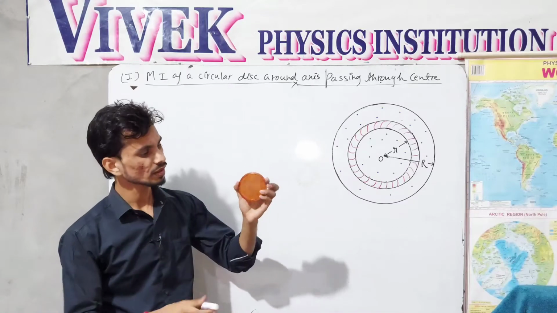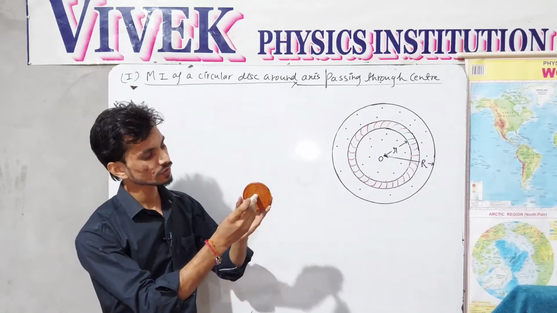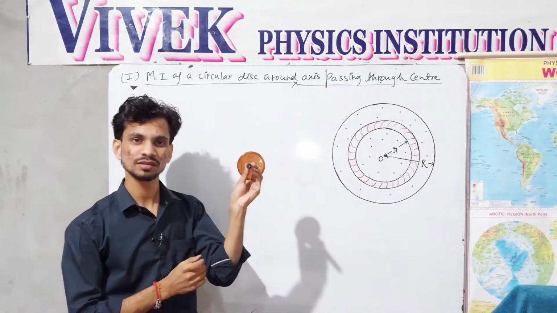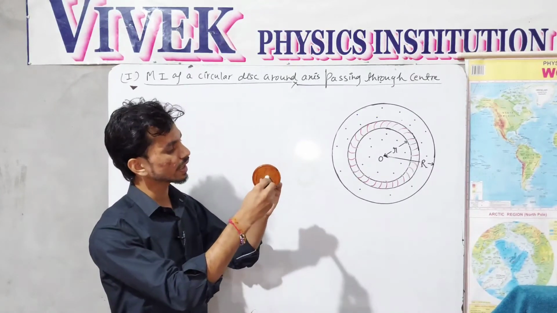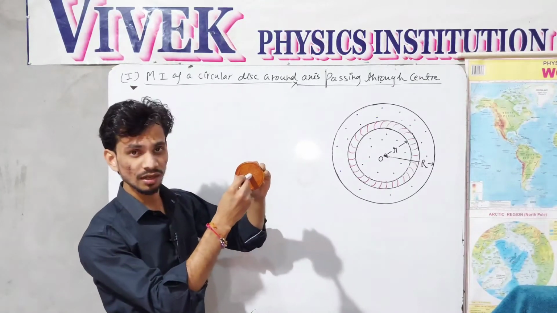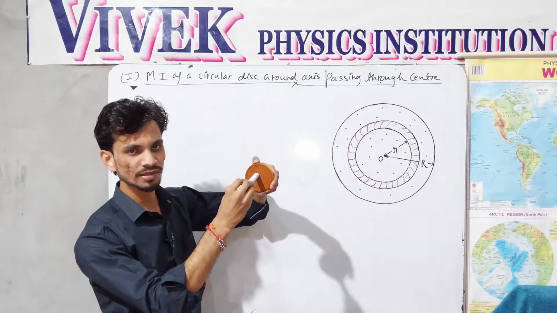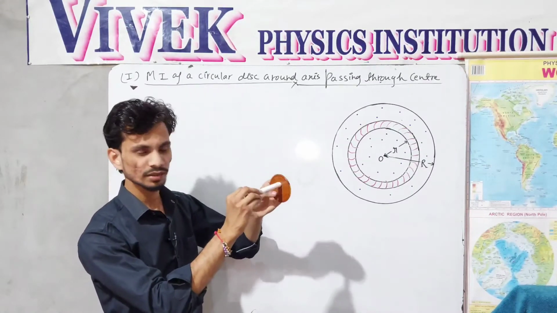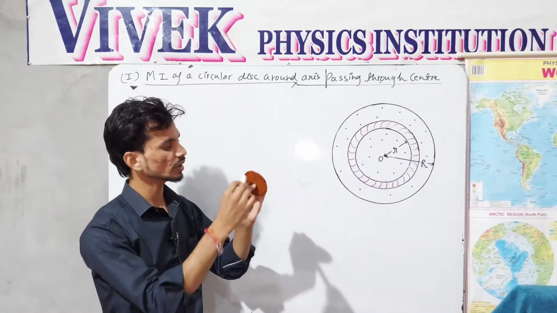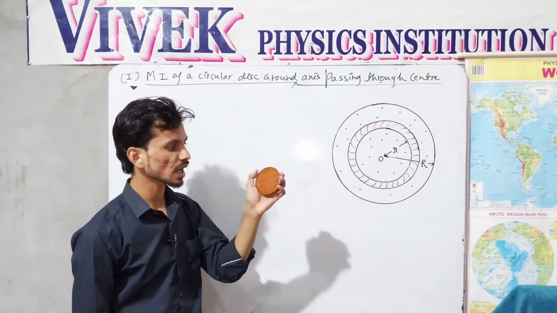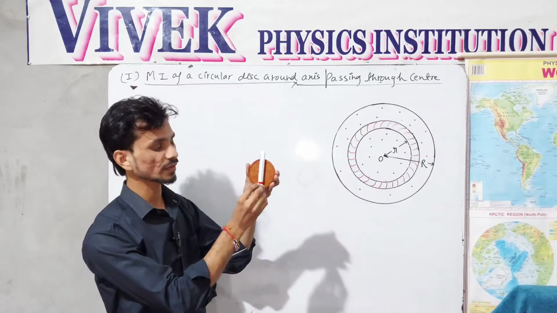The first case will be the axis passing through the center of the disc like this, and we will assume that this disc is rotating like this, anti-clockwise or clockwise, whichever you like. Second case would be the moment of inertia of the same disc around the axis which is along the diameter.